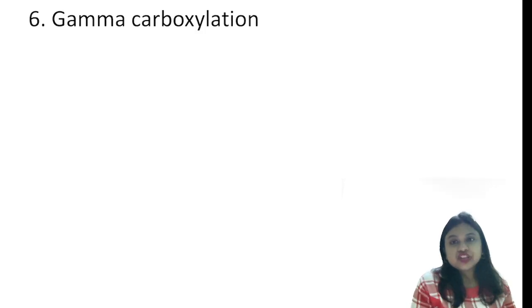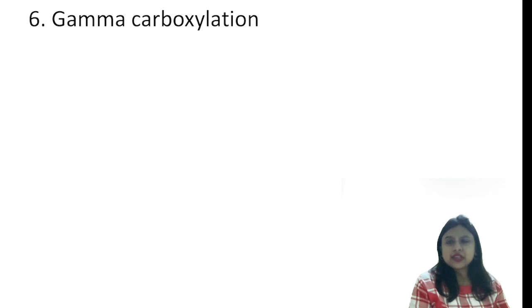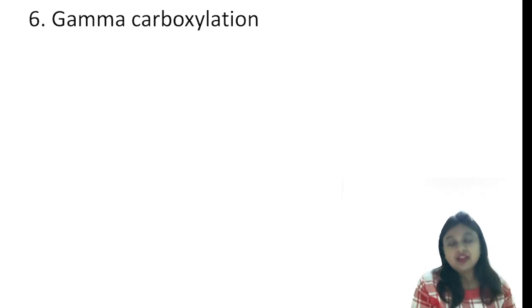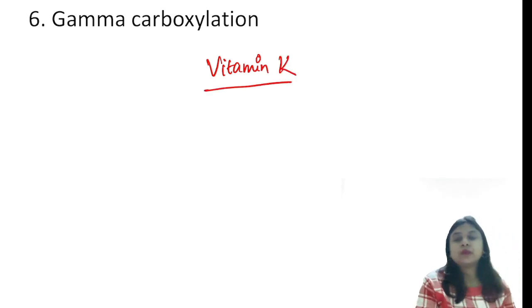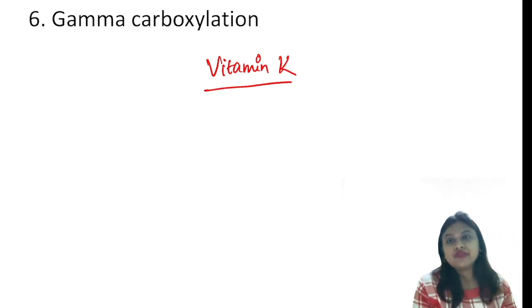Now, 6th question again from vitamins. I didn't get the exact recall, but it was something related to the gamma carboxylation. Now, which vitamin undergoes gamma carboxylation? We all know it is vitamin K. And from here, you need to remember about the vitamin K dependent clotting factors.